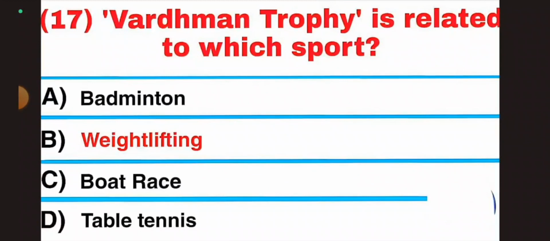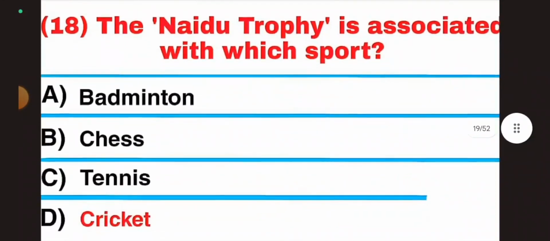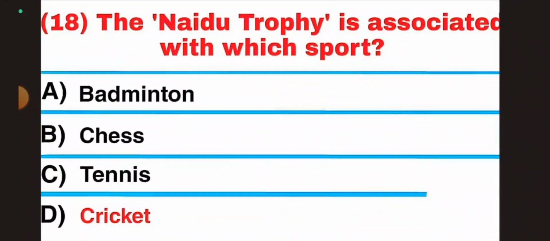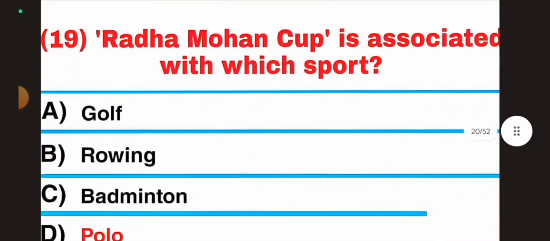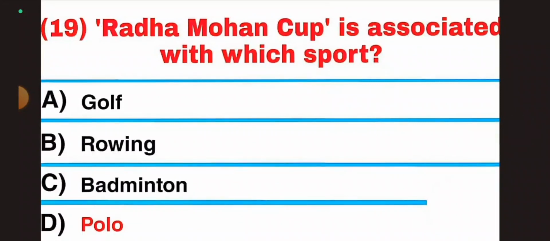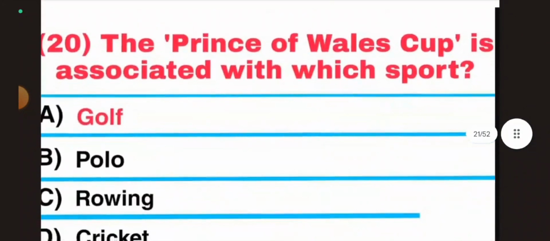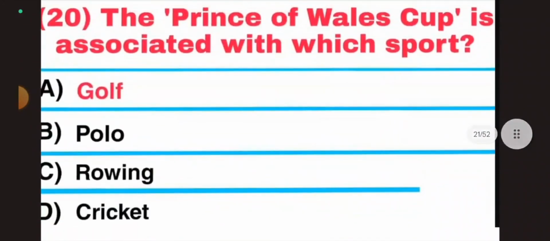Question 17, Vardhaman Trophy is related to which sport? Answer, weightlifting. Question 18, the Naidu Trophy is associated with which sport? Answer, cricket. Question 19, Radha Mohan Cup is associated with which sport? Answer, polo. Question 20, the Prince of Wales Cup is associated with which sport?